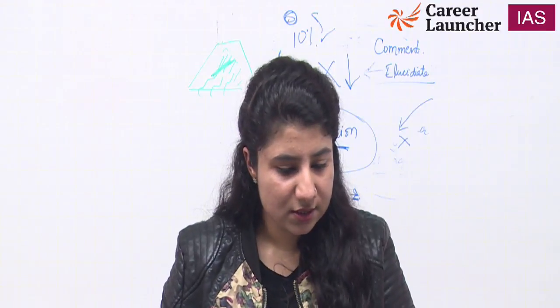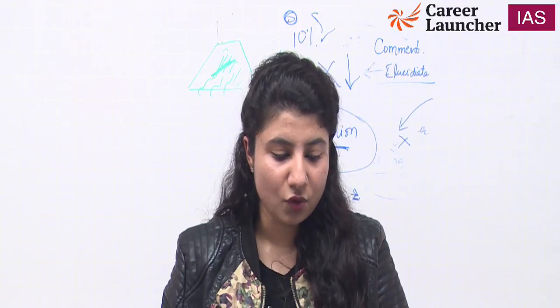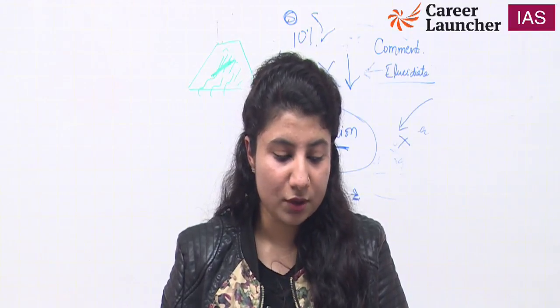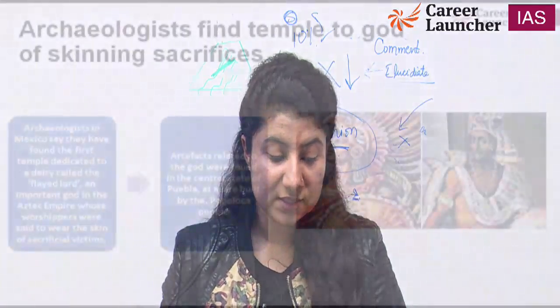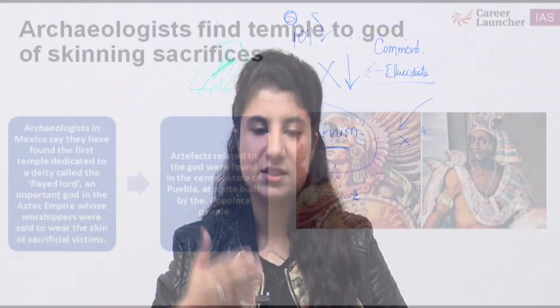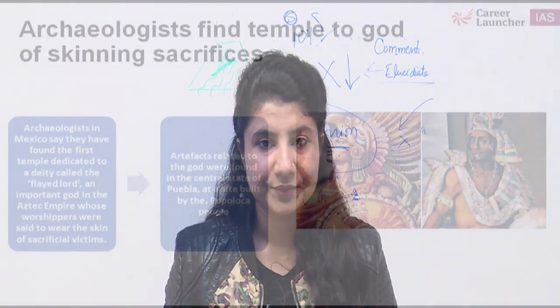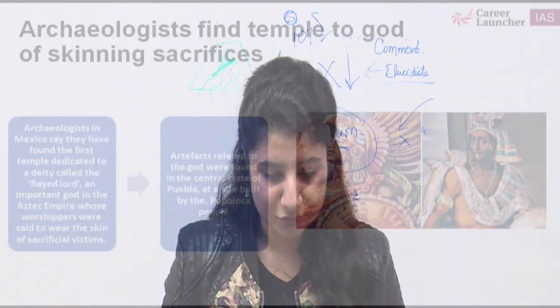So archaeologists in Mexico say they have found the first temple dedicated to a deity called the Flayed Lord, an important god in the Aztec Empire whose worshippers were said to wear the skin of sacrificial victims. Those who were sacrificed, their skin the worshippers used to wear. So that is why skinning sacrifices, that is the meaning of it.